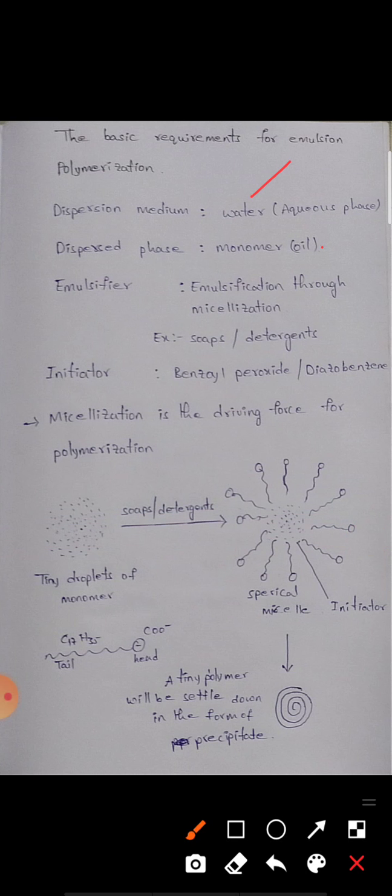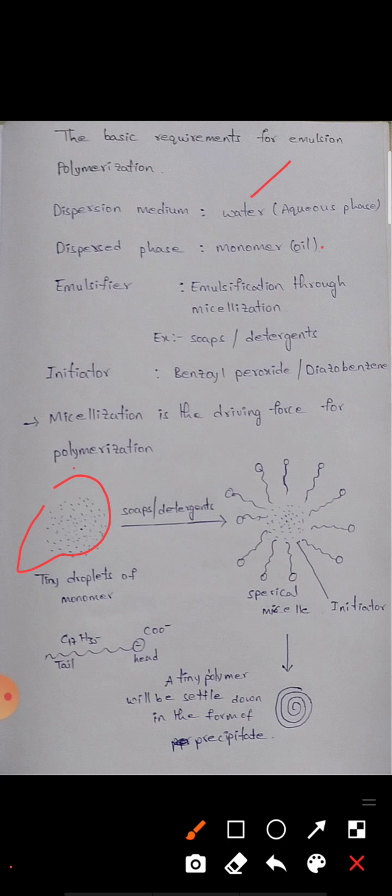Now see this equation. These are the tiny droplets of monomer, and the tiny droplets of monomer react with soap or detergents and form a spherical micelle.